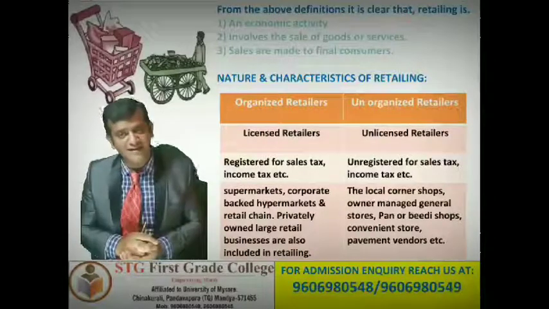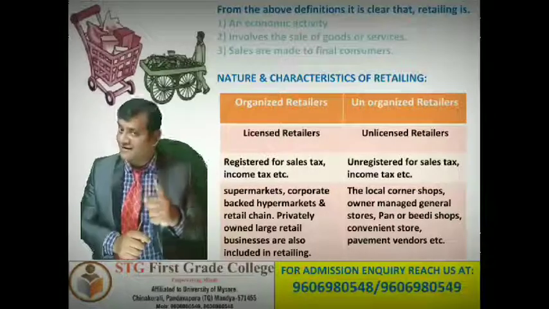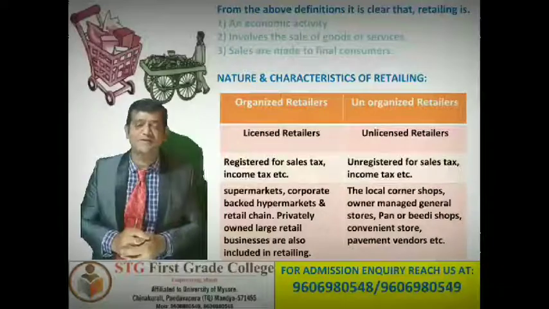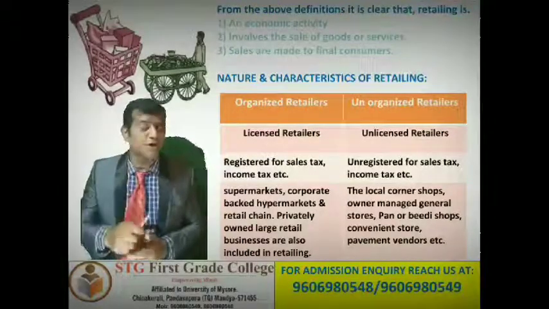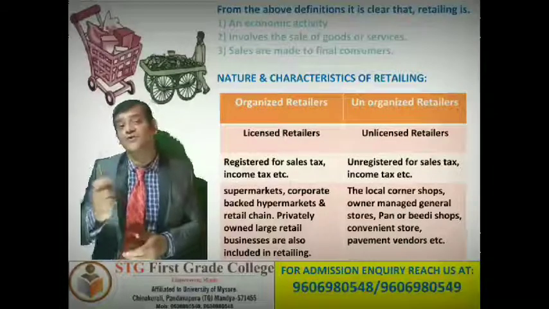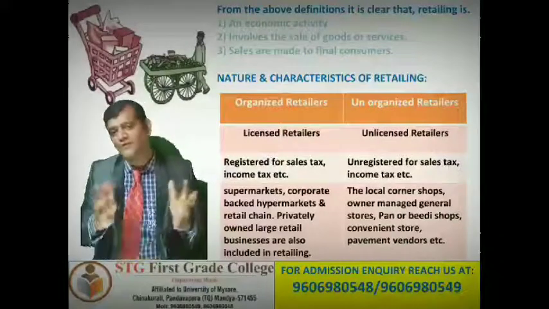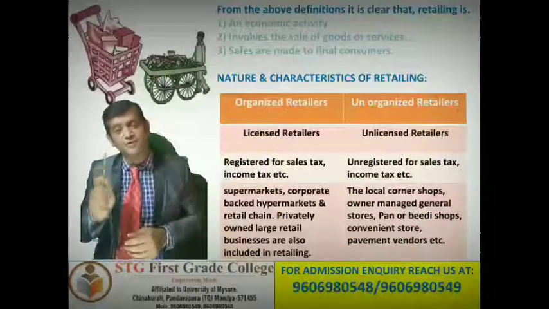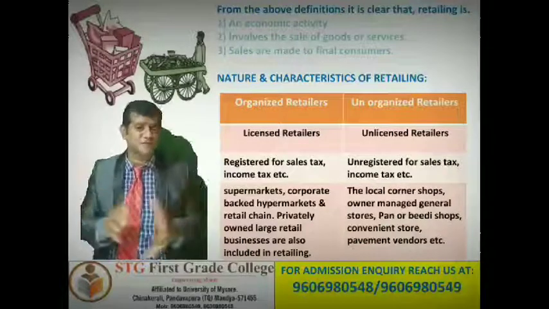We divide the retailers into two categories: organized retailers and unorganized retailers. Now you have to understand who is an organized retailer and who is an unorganized retailer. I always come up with key points, which make you remember the answer very easily rather than writing pages together.